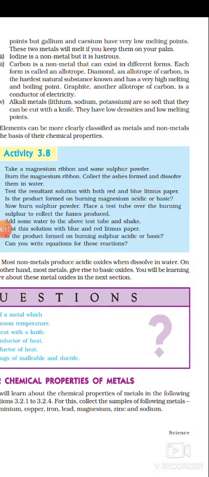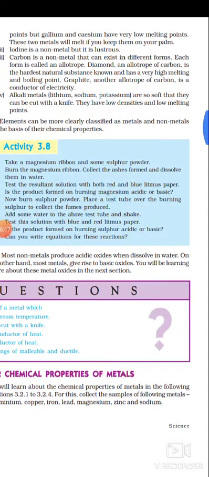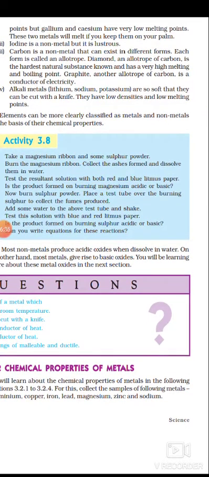Carbon is a non-metal. You know, carbon, coke, coal, these all are different forms of carbon. Graphite is another form of carbon. Within the pencil, we can see the graphite portion. Carbon is a non-metal that exists in different forms. Each form is called an allotrope. Allotrope means the different form of the same element is known as allotrope.